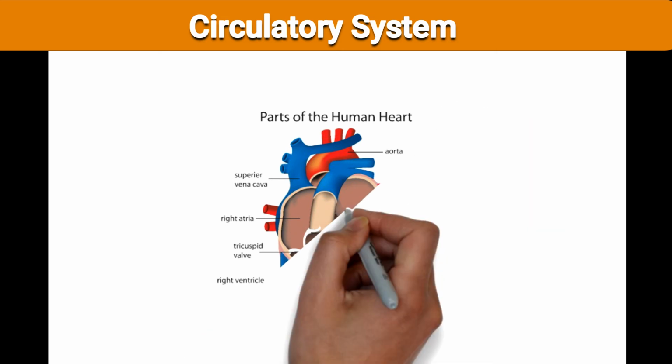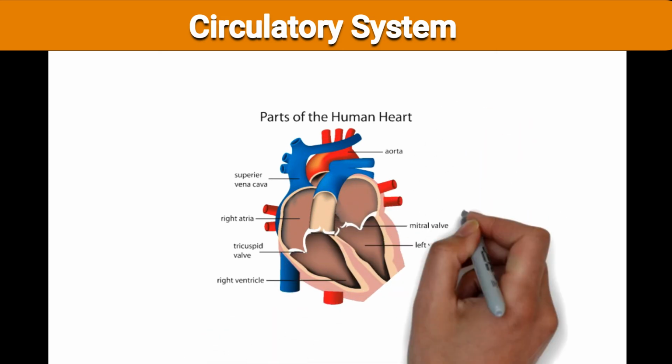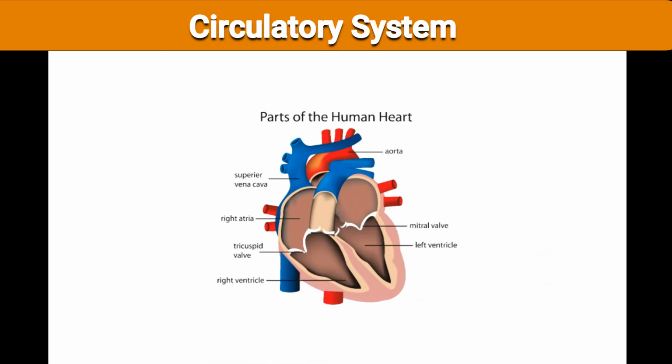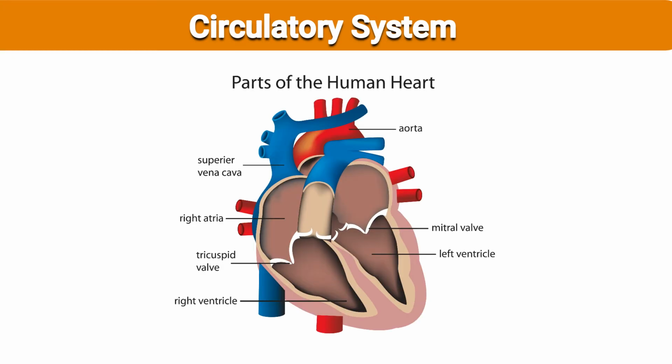See here, these are the parts of the human heart. The heart contains what? The aorta, which is the largest artery in the body. We have already seen it. It contains the superior vena cava.